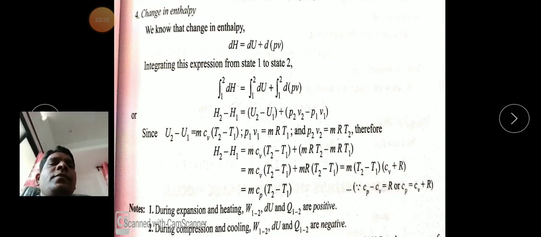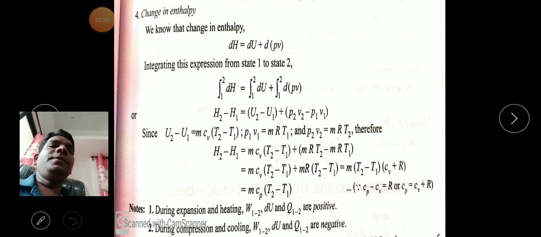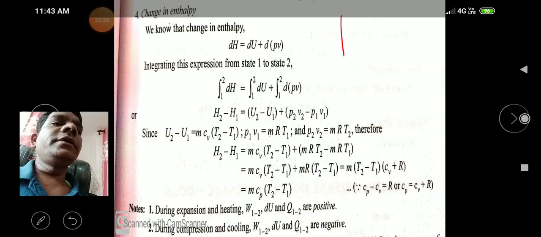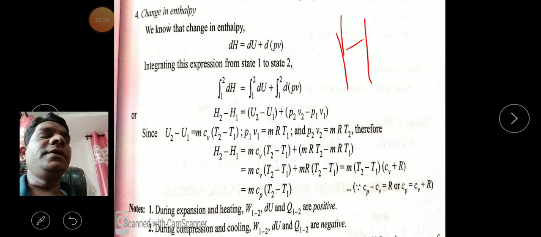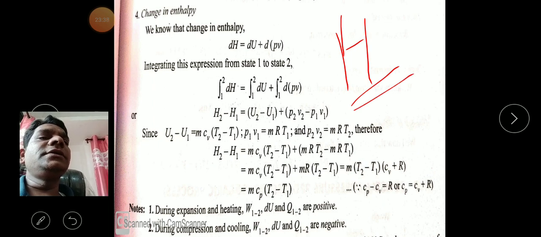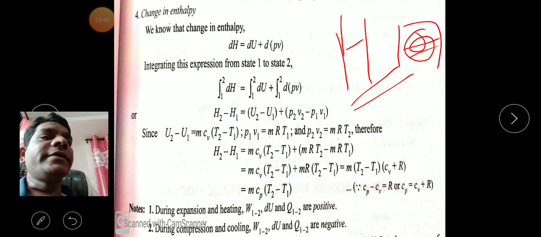Now another condition we have to calculate here, boys and girls: the enthalpy. To calculate the enthalpy, the symbol of enthalpy is the letter H. Enthalpy is nothing but how much heat is contained in the gas molecules, or the total heat contained in a system.